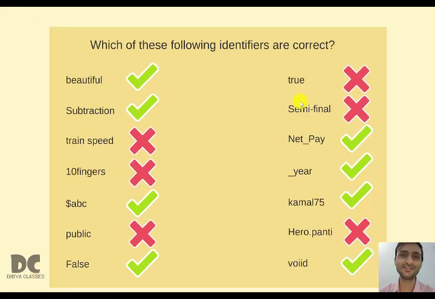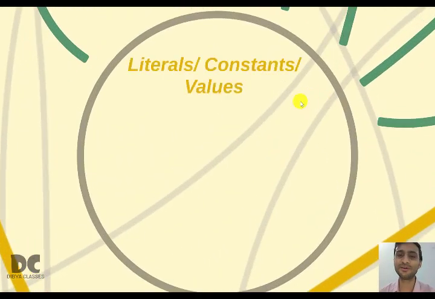Next class, we will study about literals, also known as constants, also known as values. Another token in Java. Till then, please go through this video again and again. Understand what are keywords and identifiers, because this will be used in your programming.